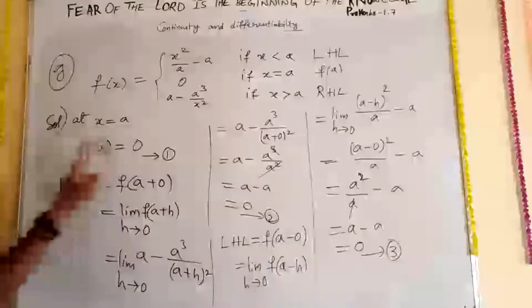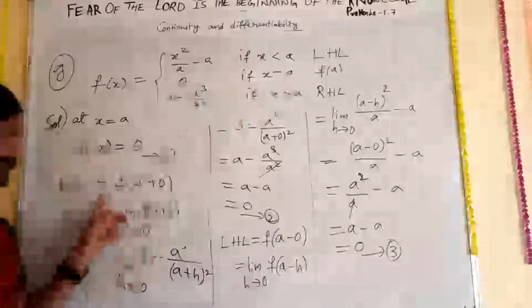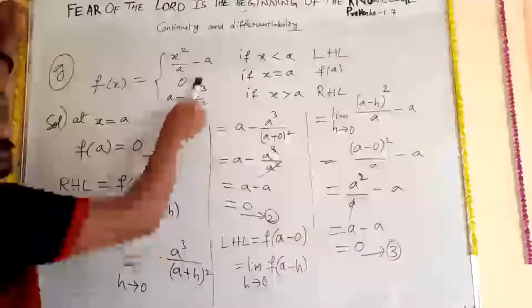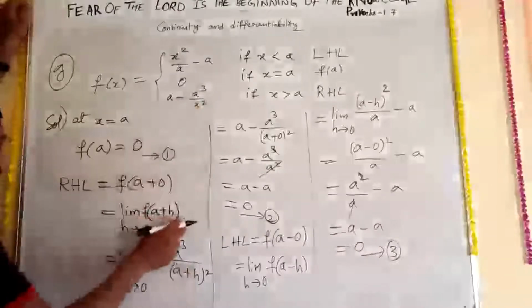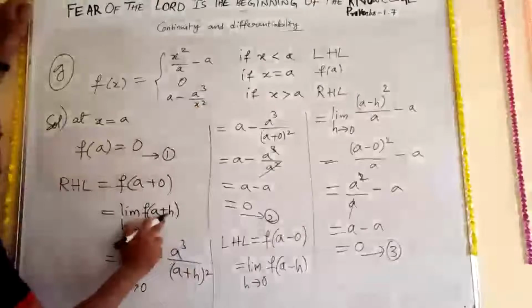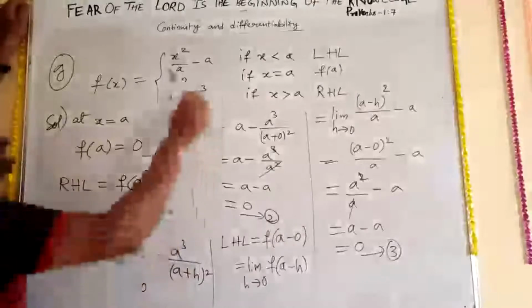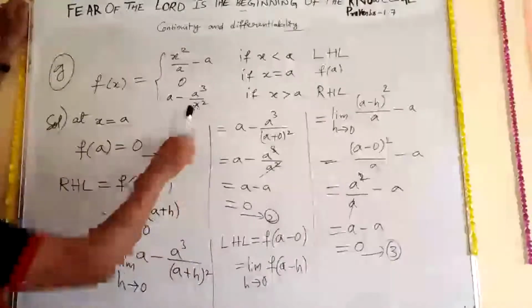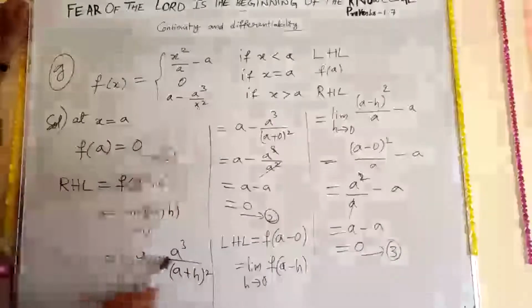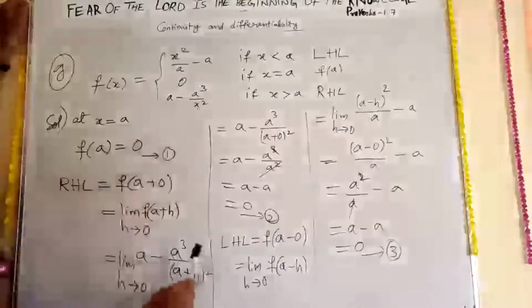You just observe carefully once again. So here at x is equal to a, f of a is nothing but 0. Next one, RHL is equal to f of a plus 0. RHL means you already know that the function is a minus a cube upon x square. So now limit h tends to 0, f of a plus h. Wherever x is there, substitute a plus h. So now a minus a cube upon a plus h whole square.